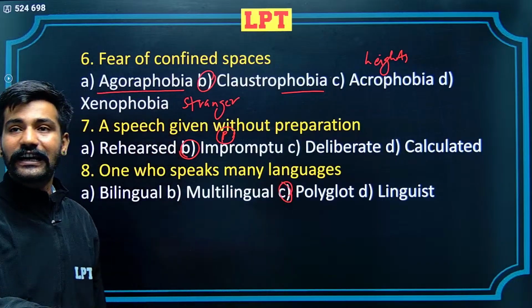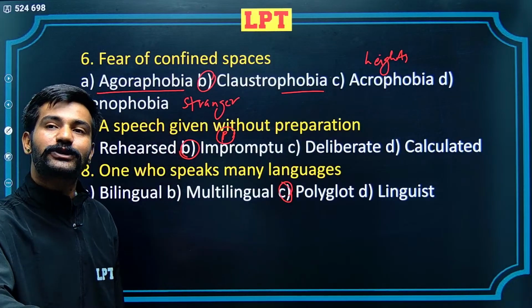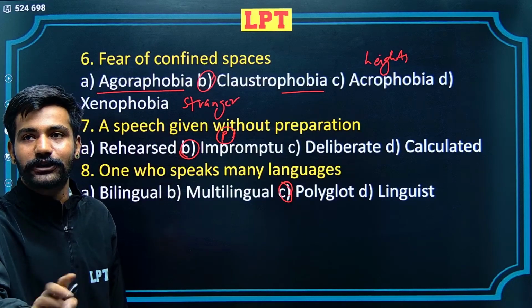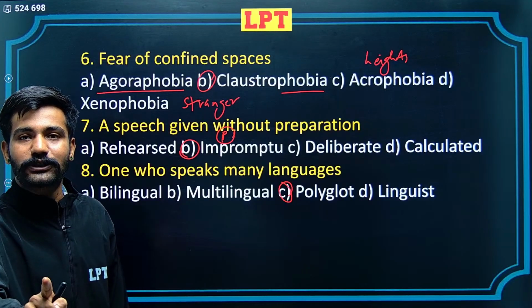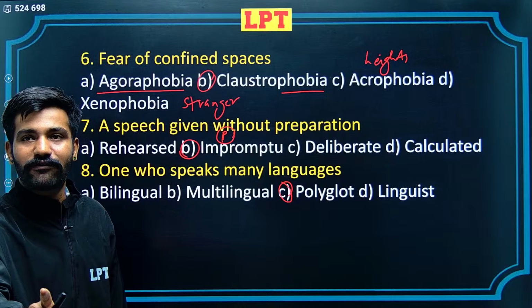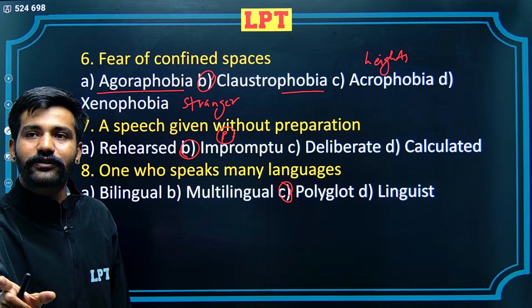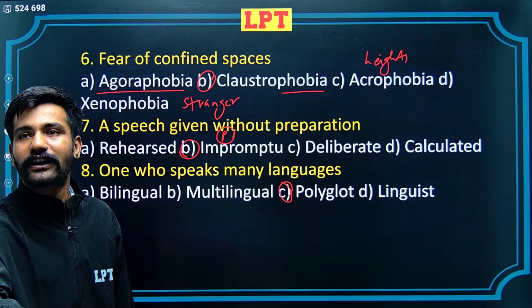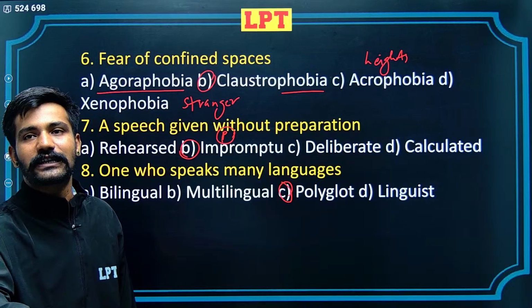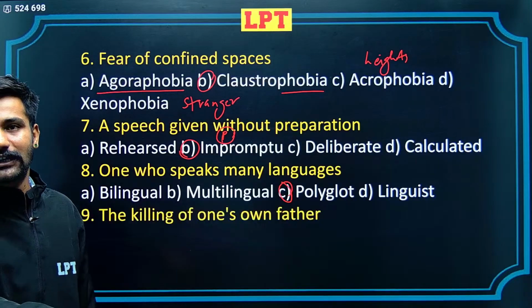Why not multilingual? Multilingual would be something which is written or expressed in multiple languages. On the contrary, the word polyglot is the most appropriate here. The word poly would refer to many, and glot, this word compositely, polyglot would mean the correct alternative here. D is linguist, someone who studies languages. Let's hop on to the next question.